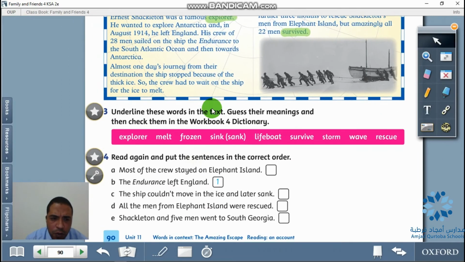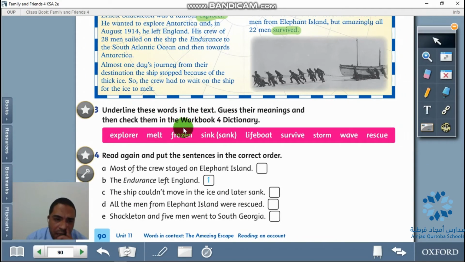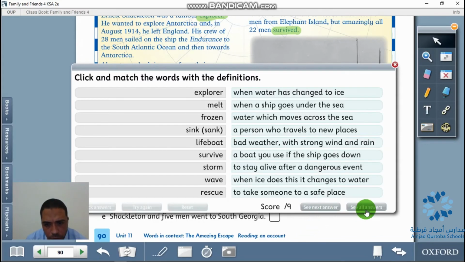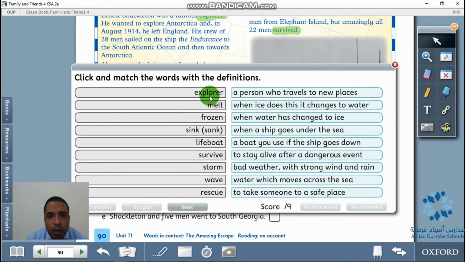And let's move to the meaning of these words. What is the meaning of these words? Let's go. An explorer is a person who travels to new places. We call an explorer in English a person who travels to new places. Melt. What does it mean? Melt. When ice does this, it changes to water.